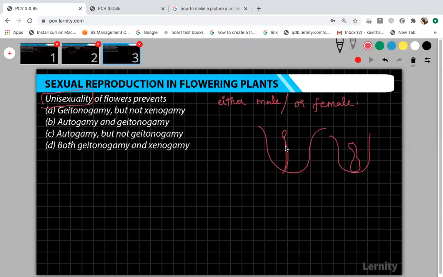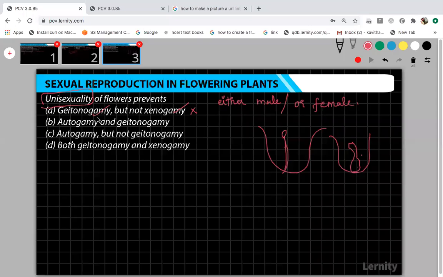Now, when any one of the sex organs is present, self-pollination will never occur. Got it? Only cross-pollination will occur. Under self-pollination, geitonogamy can occur, but not complete autogamy. So first, prevents geitonogamy but not xenogamy, because both can occur in case of unisexuality. So this is wrong. The second one prevents autogamy and geitonogamy.